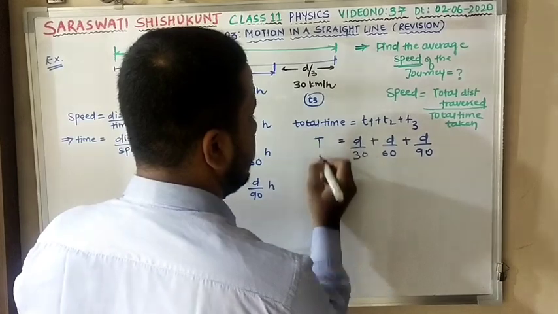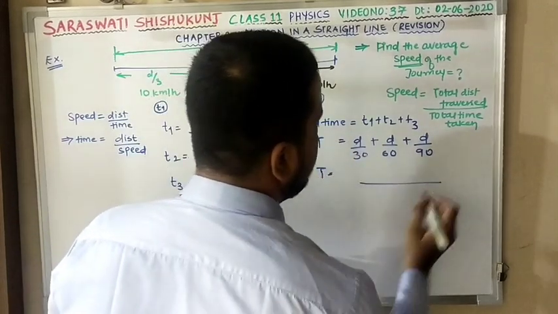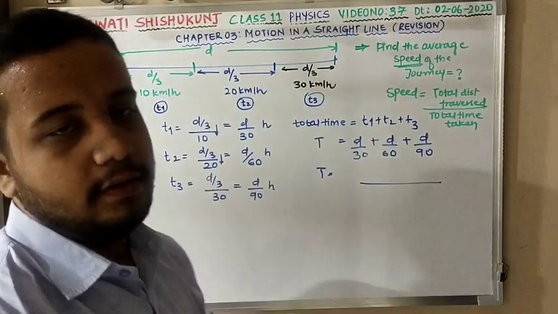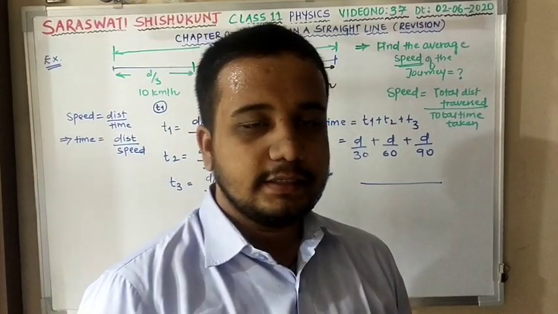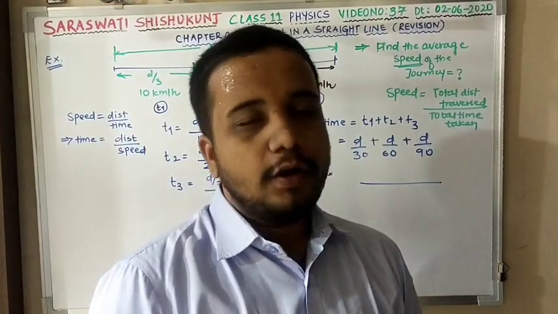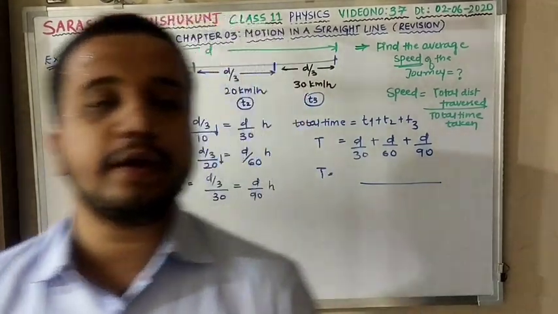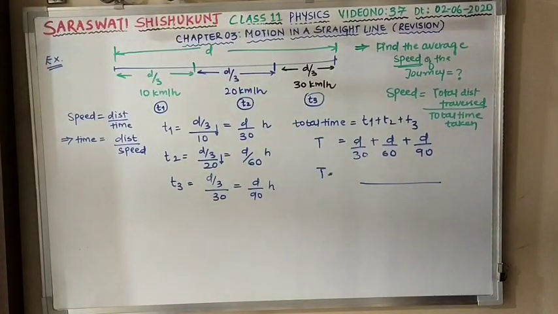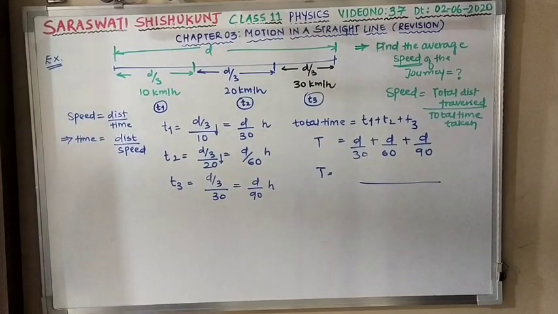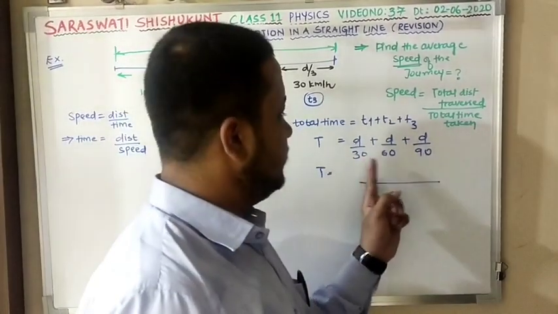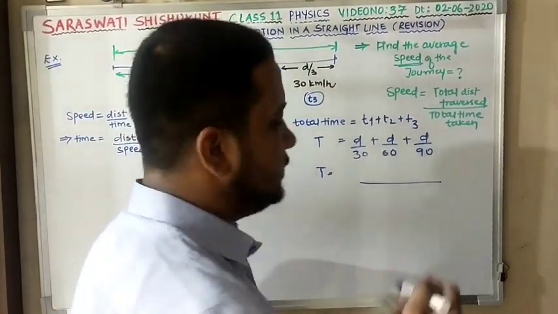For the total time T, what will we get as the LCM of 30, 60 and 90? 180 would be your LCM.